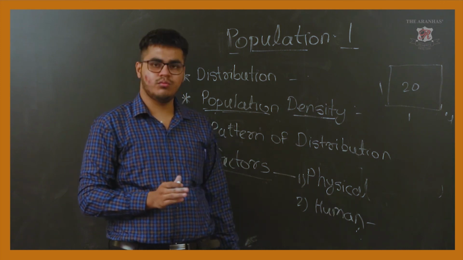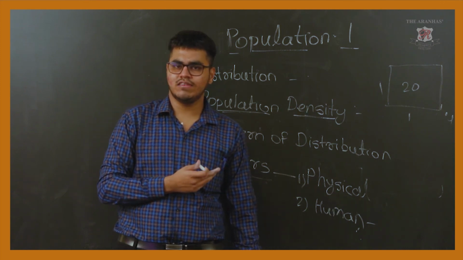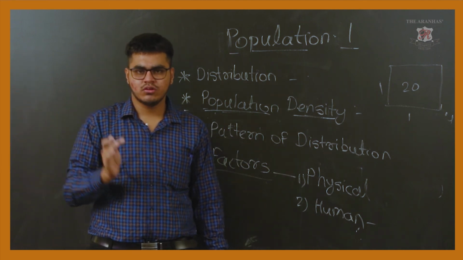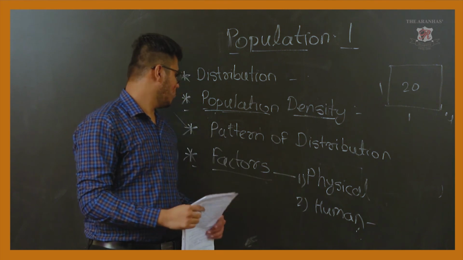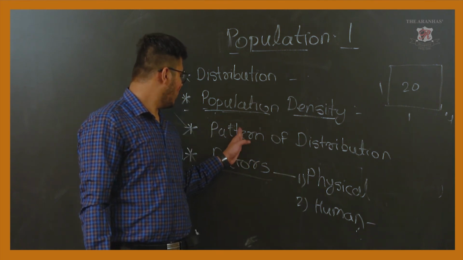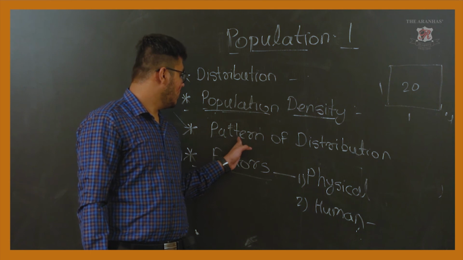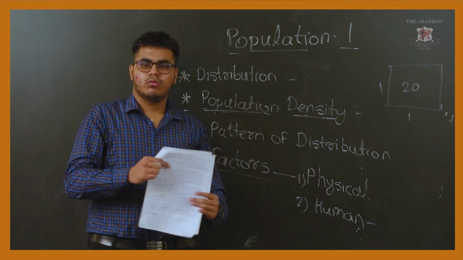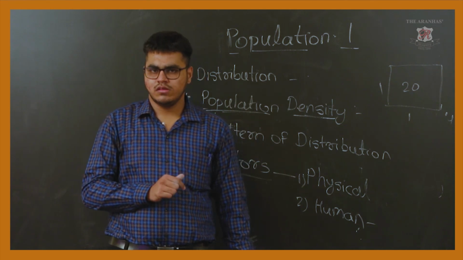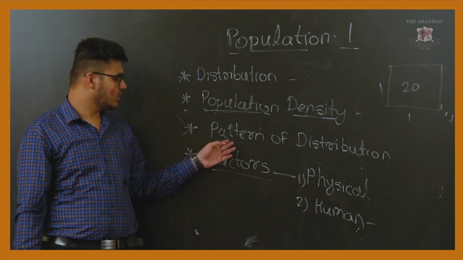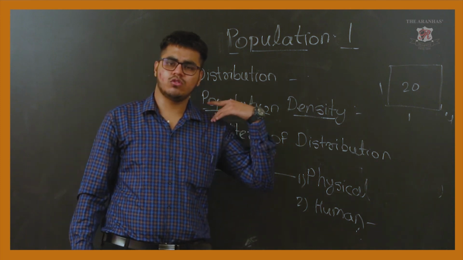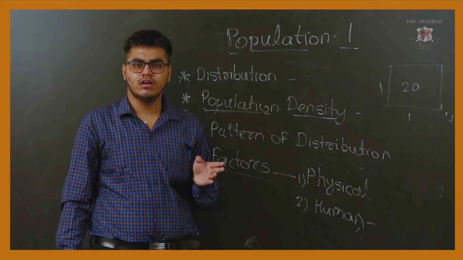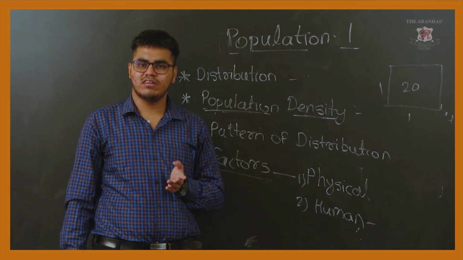We have also given the formula. What is the formula for population density? Population density equals total population upon total area in square kilometers. After that, we studied the pattern of distribution, in what ways the population is distributed. We took the examples of snow-covered areas in the north and south poles, hot deserts like the Sahara and Thar, and the cold desert, the Gobi desert.